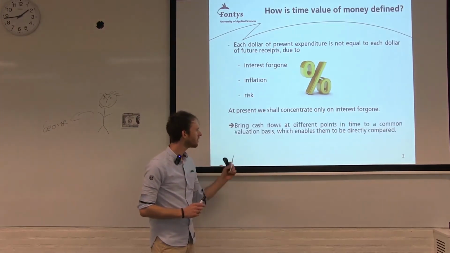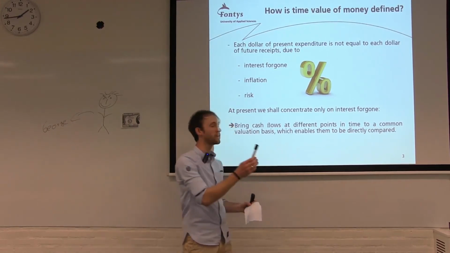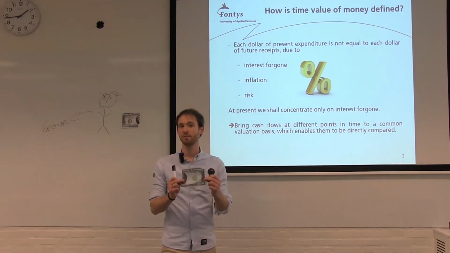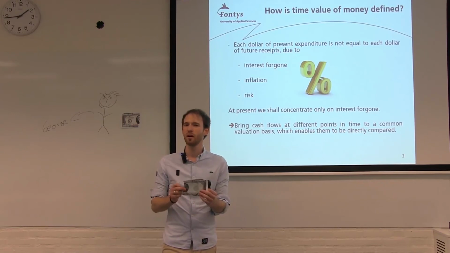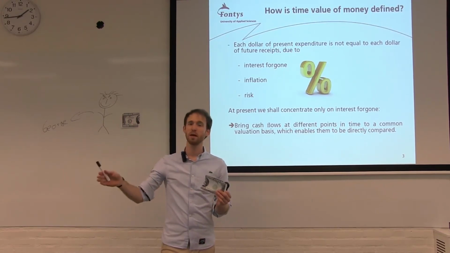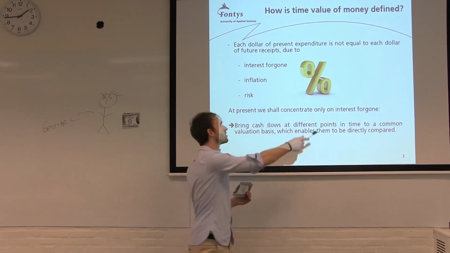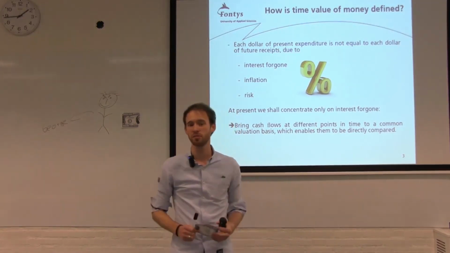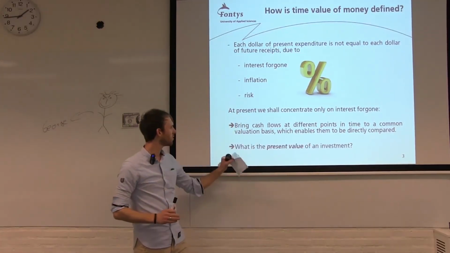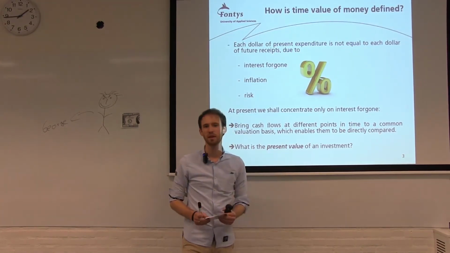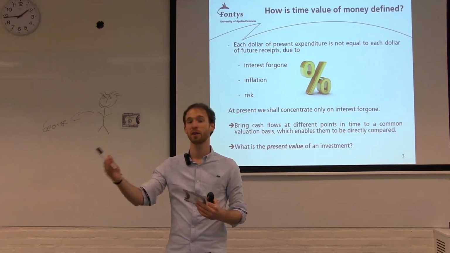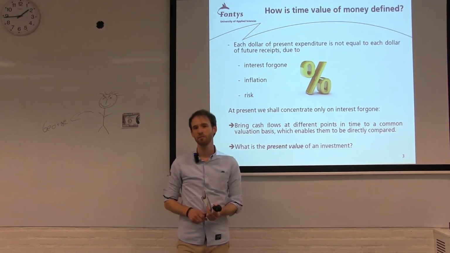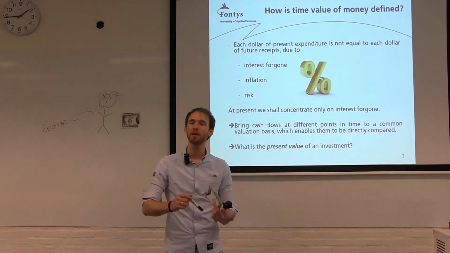The important thing is that we have to bring cash flows from different points in time to a common basis so that we can compare them. If I have 5 million today, and I get 5 million in the future, I want to know how much that would be worth today. For this we need the interest. We take the money we receive in the future and bring it to what it is worth today. So the idea is, what is the present value of an investment? If I receive 5 million in the future, how much is it worth today? This is the question we have to answer when we look at time value of money. And time value of money is important when we now look at net present value.